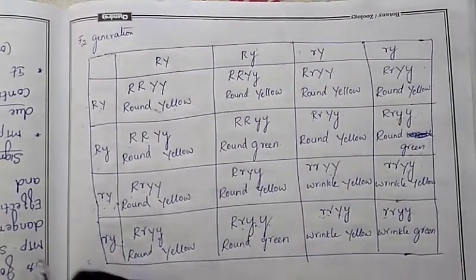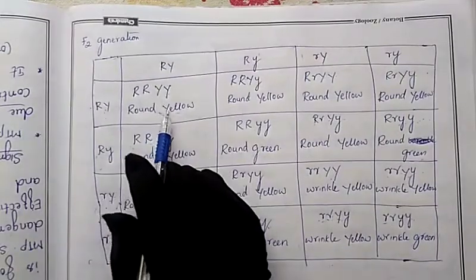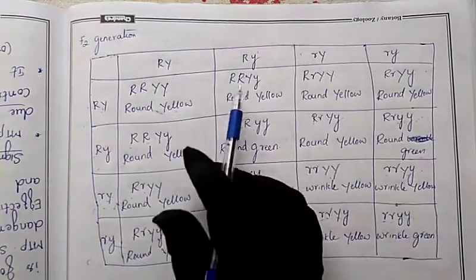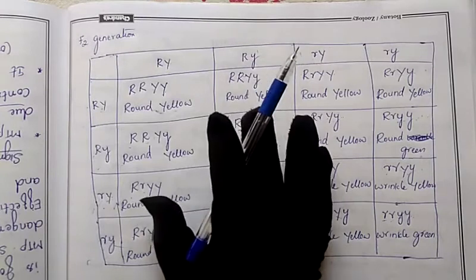So like that, completely inside this checkerboard, we have written both the genotype and the phenotype. While you are writing, make this column big so that you can easily write both genotype and phenotype. Now we have to see the ratio.